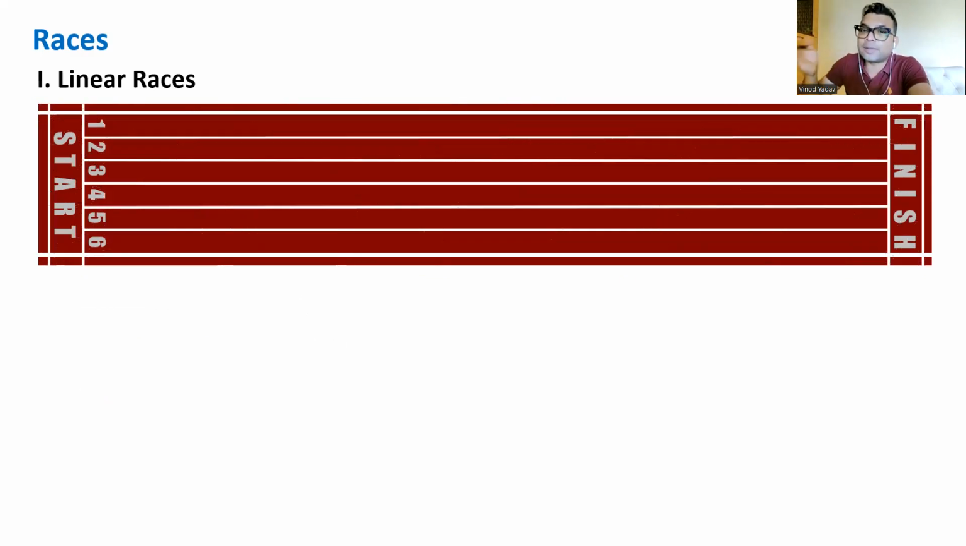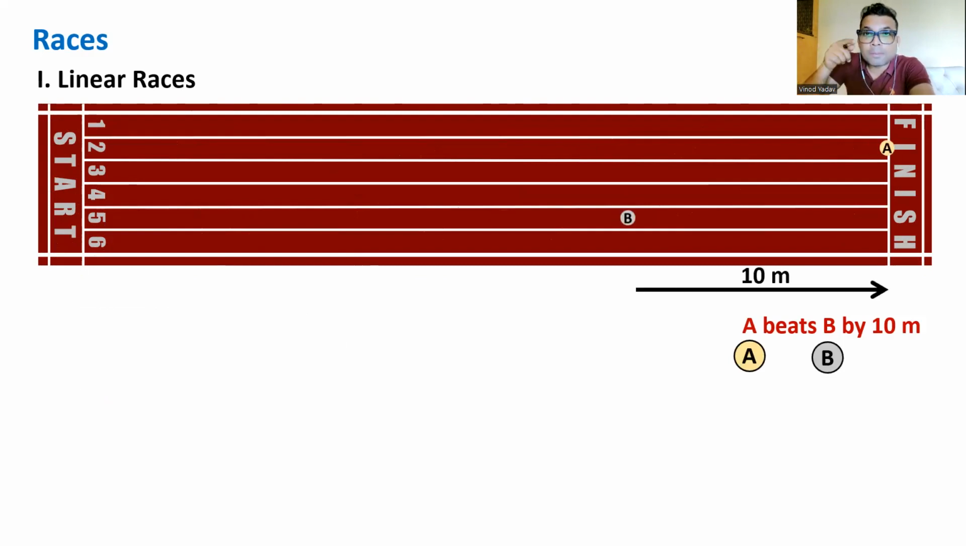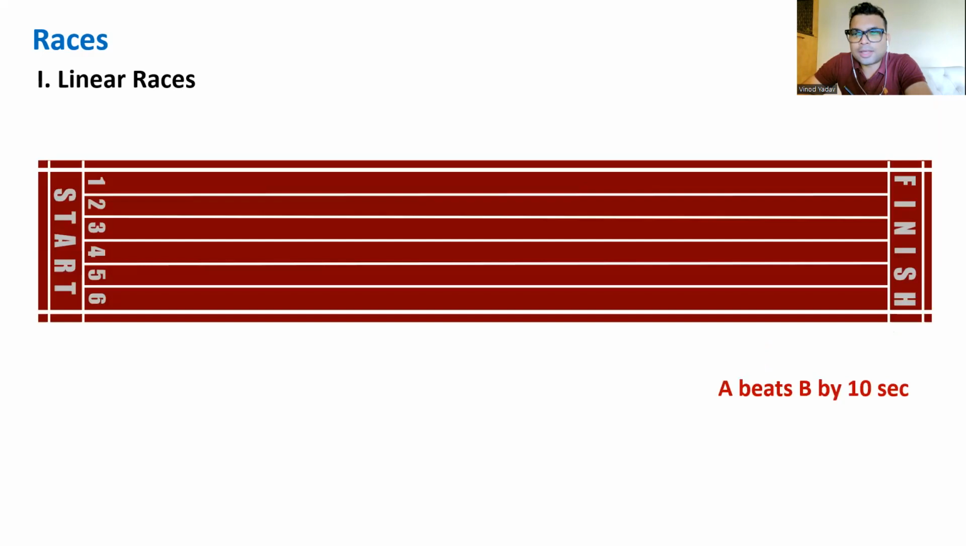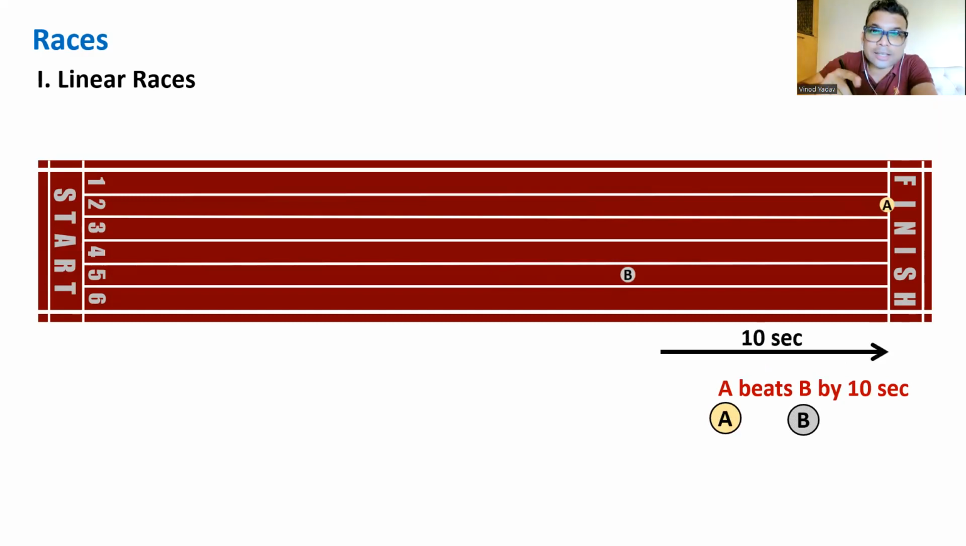Now in terms of the ending point, if they say A beats B by 10 meters, what does this mean? The moment A reached the finishing point, in the same time, B was 10 meters behind. So B has to run 10 meters more to reach the finishing point. Now in terms of time, A beats B by 10 seconds. Simple. So when A reached the finishing point, B will still take another 10 seconds to reach it. All these values are given with reference to B, the loser.